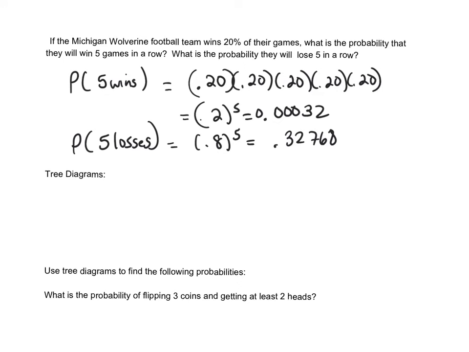Now, these were pretty easy problems because the probabilities stay the same. Harder problems would be, what's the chance you win 2 out of the 5 or 3 out of the 5? Those are going to be a little more complicated, and we'll have to look at those later down the line.